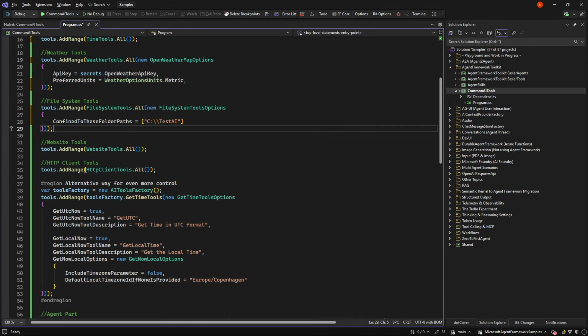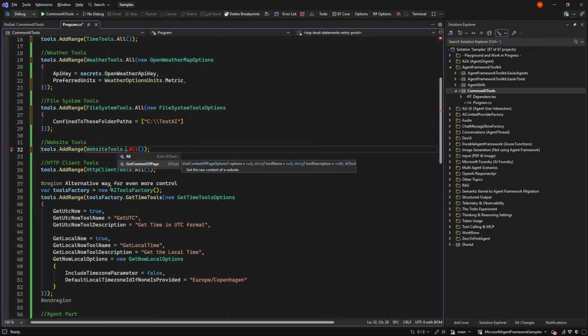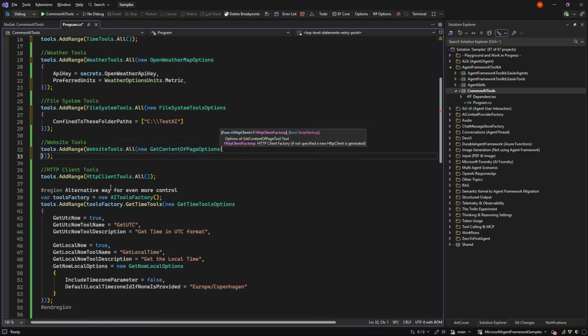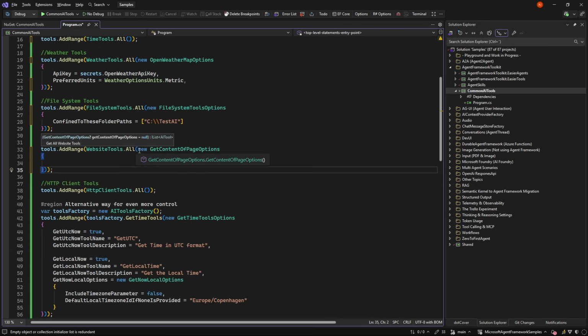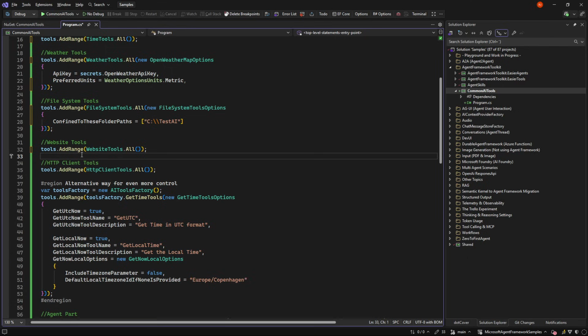Then we have website tools. Again, only one tool so far, but just get the content of a page. And we can give some options for that, like giving an HTTP factory again, and seeing if we want to strip it of markup, meaning remove all the HTML, JavaScript, and CSS, and just give the raw text back. So you can see these are kind of crude tools, but for an AI, they are very, very powerful, as you saw in the early demo.